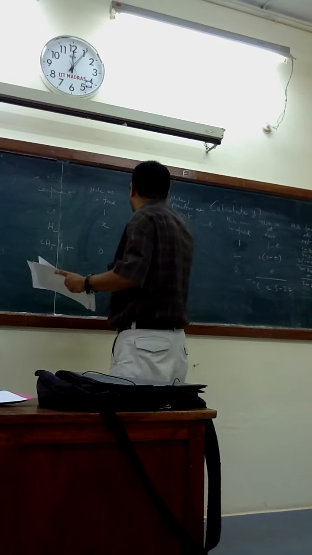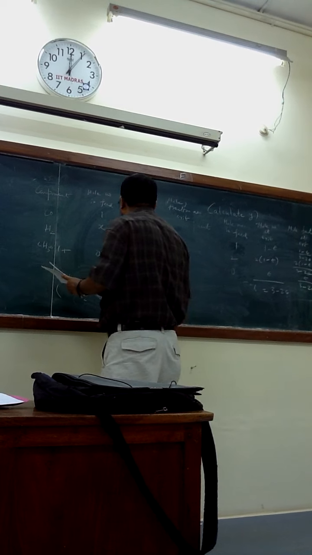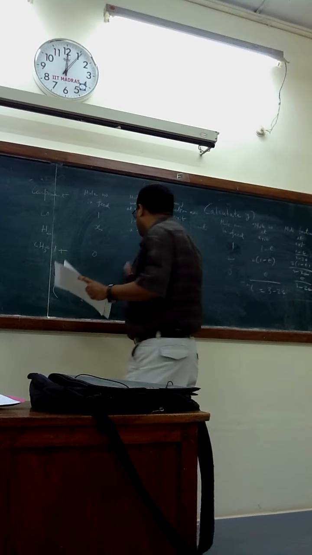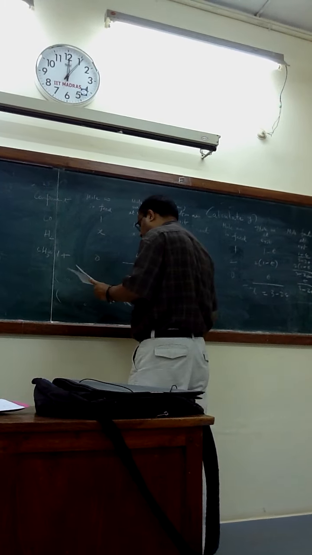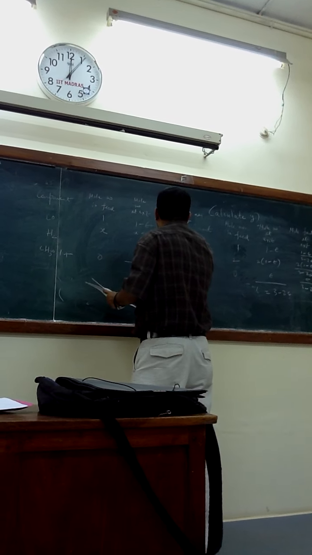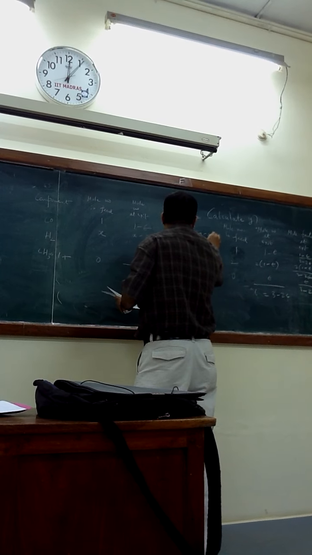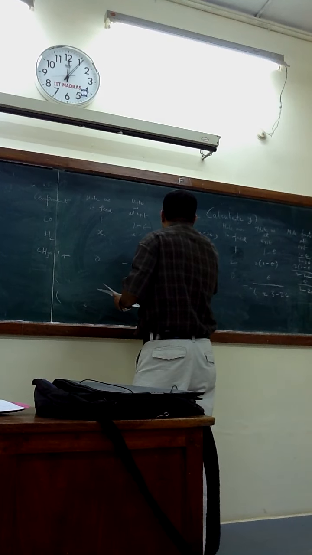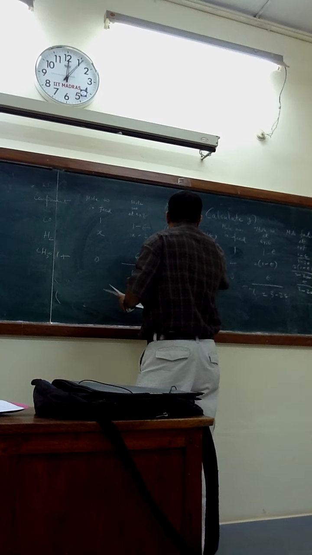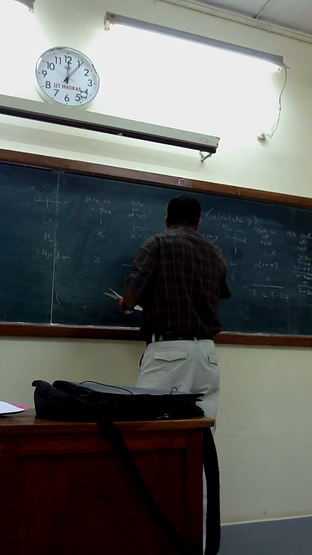So it will be 1 minus epsilon, X minus 2 epsilon, epsilon. How much is total? 1 plus X minus 2 epsilon. So the mole fractions will be 1 minus epsilon by 1 plus X minus 2 epsilon, X minus 2 epsilon by 1 plus X minus 2 epsilon, epsilon by 1 plus X minus 2 epsilon.